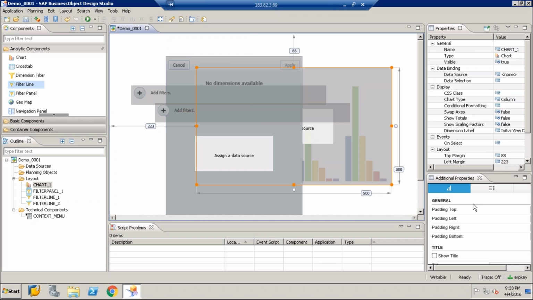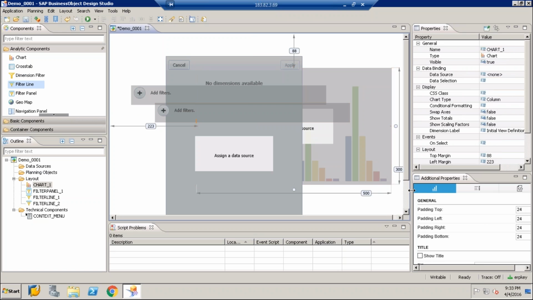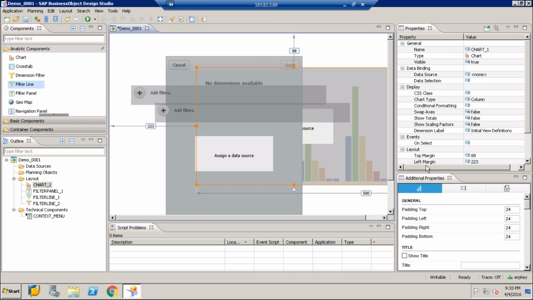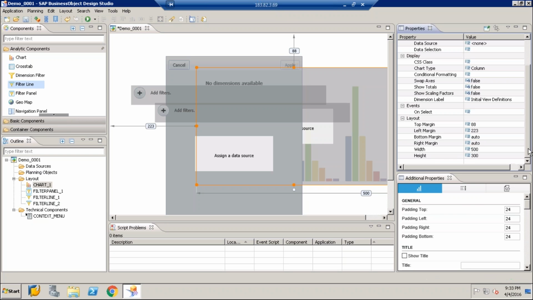Below the properties pane we have an additional properties pane. What is the difference between the properties pane and the additional properties pane? The properties pane shows the common properties of the component. We have selected a chart and it shows the chart common properties. But there will be different properties for different charts. For example, right now the chart type is column.